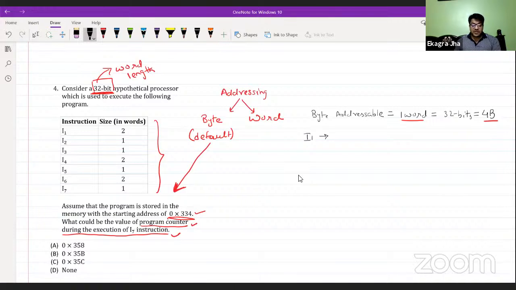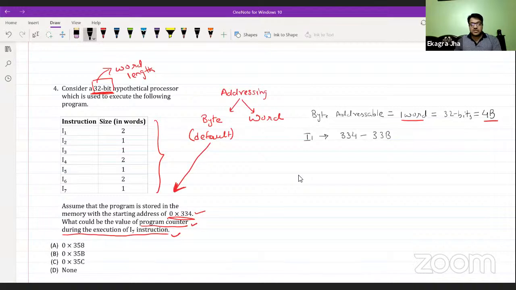The starting address of this particular instruction is 334. I'm not writing it as hexadecimal, just to help you understand how the instruction addresses are changing. These values are all in hexadecimal format. I'm not writing it again and again. Just understand that one word is 4 bytes long. I1 takes 2 words of memory, so I1 requires 8 bytes of memory. So 8 bytes will take you from 334 to 33B.